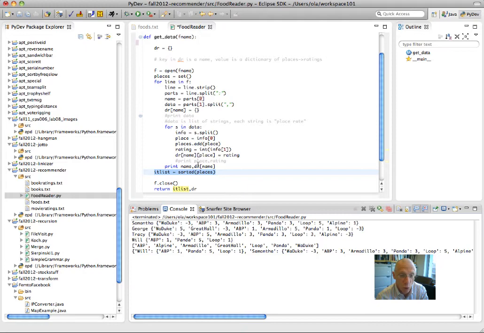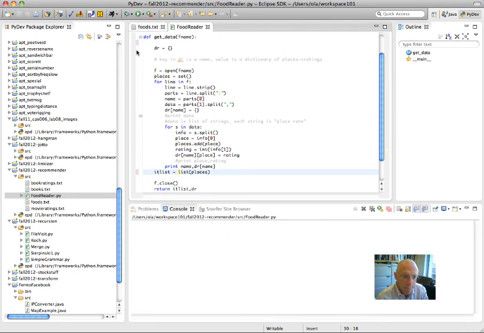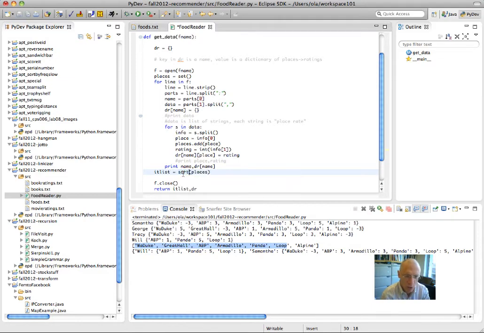I don't have to return a sorted list, but I need to turn the set into a list. I could just call list on it. And if I did that, then it's not sorted. It's just in some order. But I like it being sorted. I might as well put some information in there.